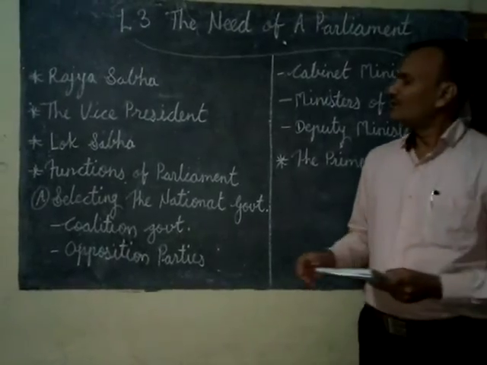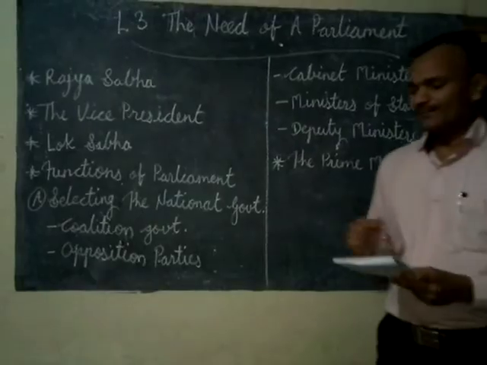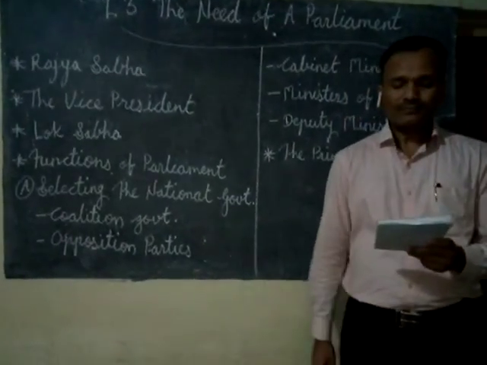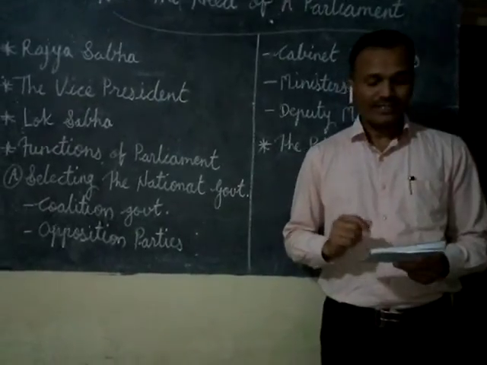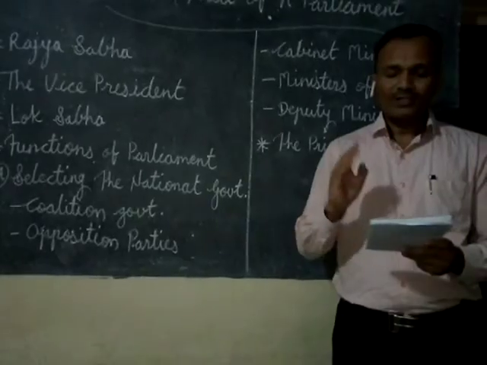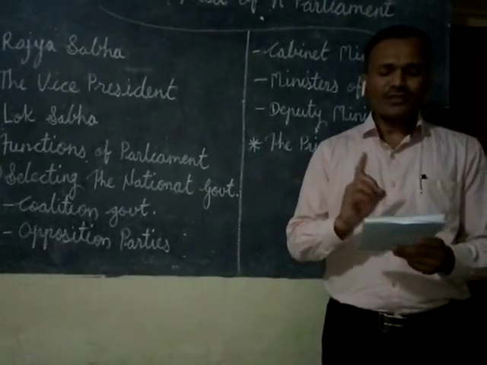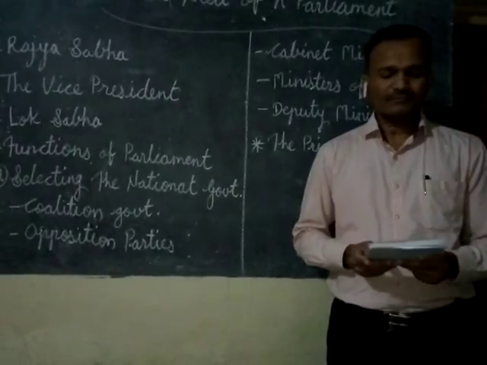So now about the prime minister. Okay, now he is the real head of the country. He appoints the president. He holds the position for 5 years with majority in parliament.